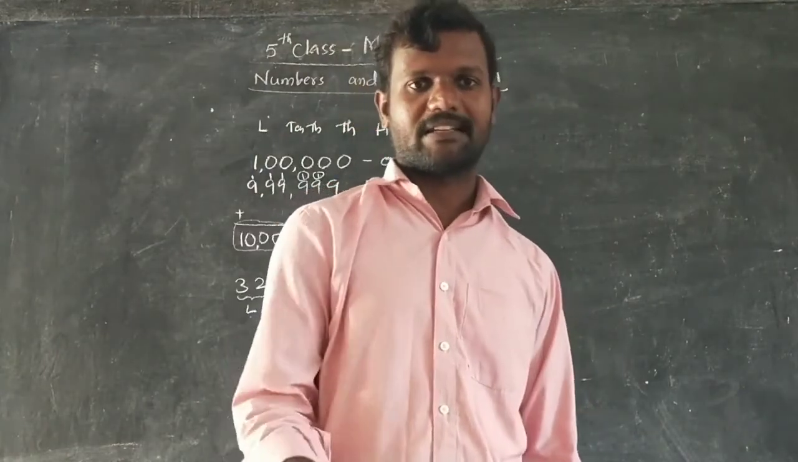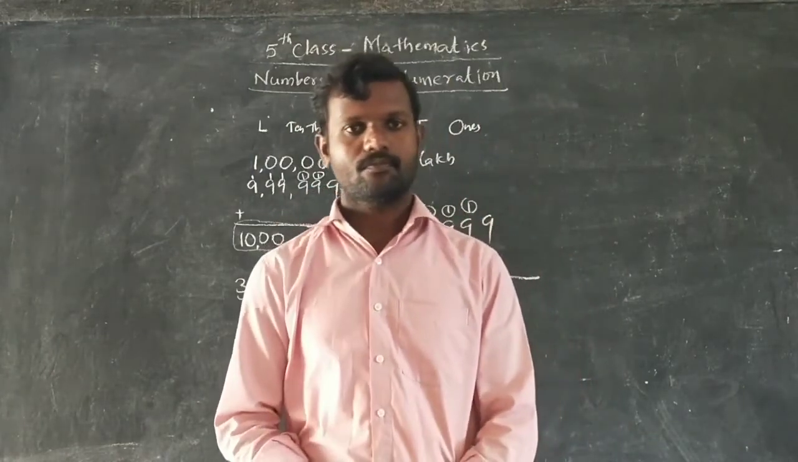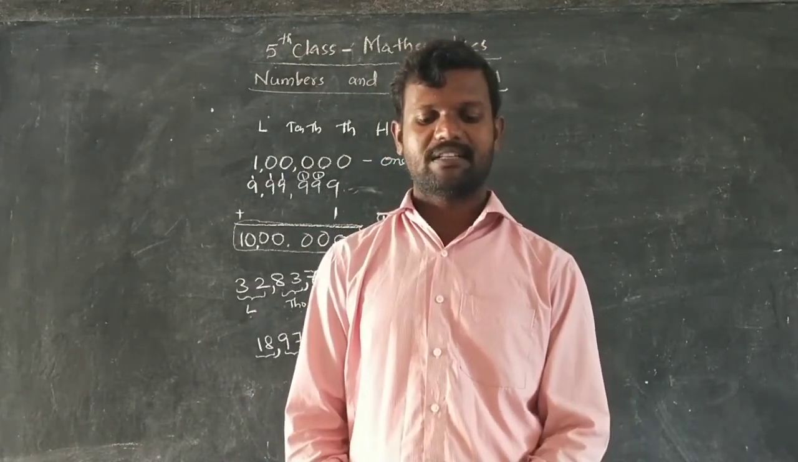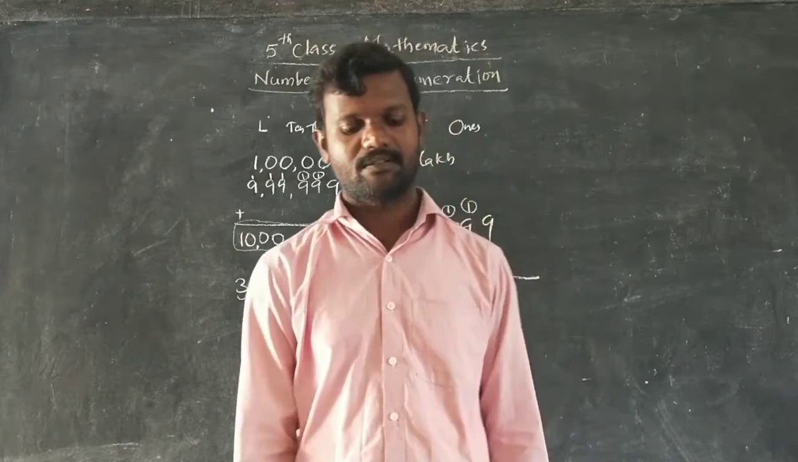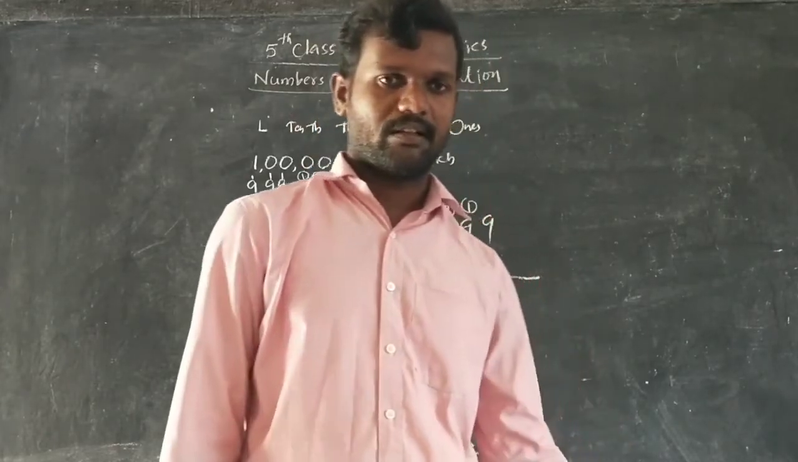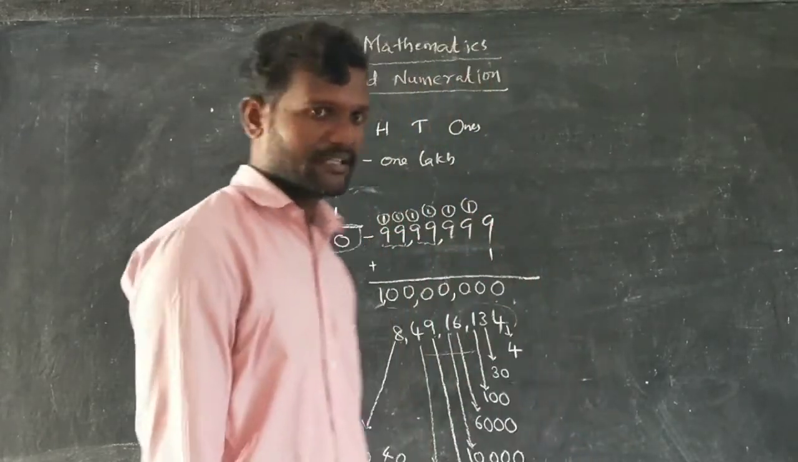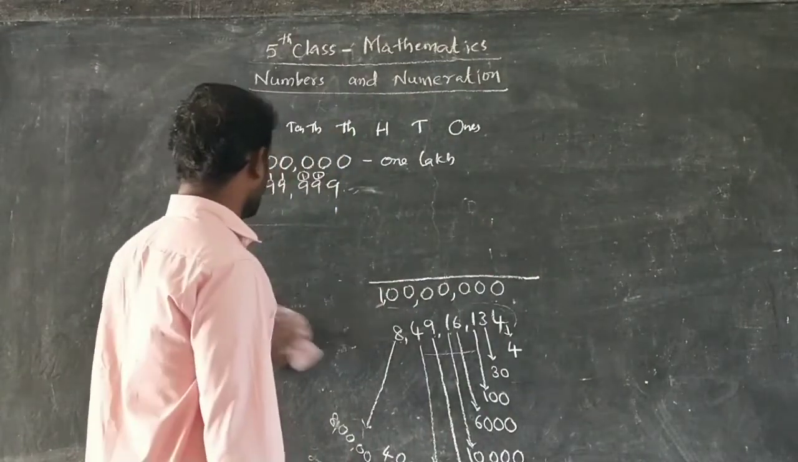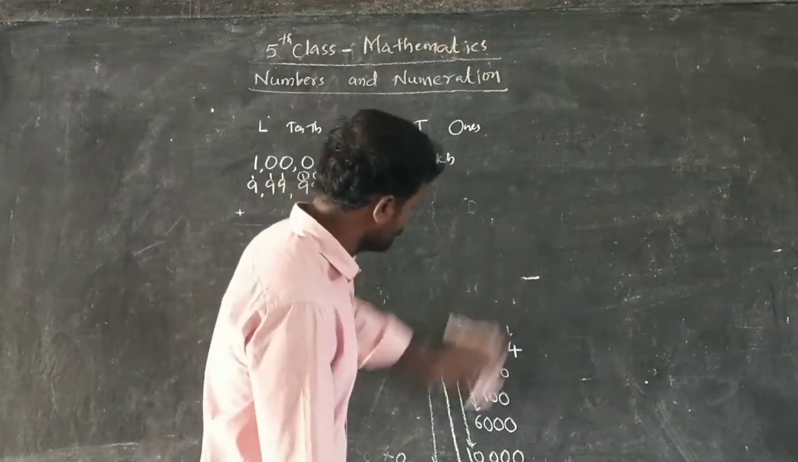Now open exercise 1.1. What is the first question? Insert commas and group the digits and express the numbers in words. For the given number, first you have to write commas and the groups also. After grouping them, write the number name for that. Write the words.